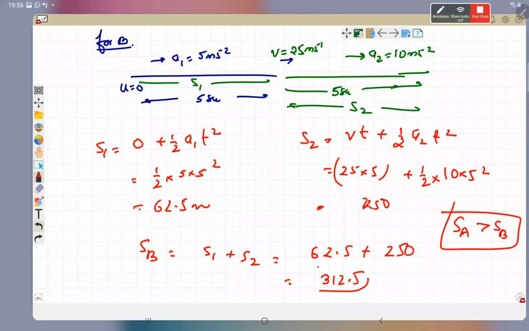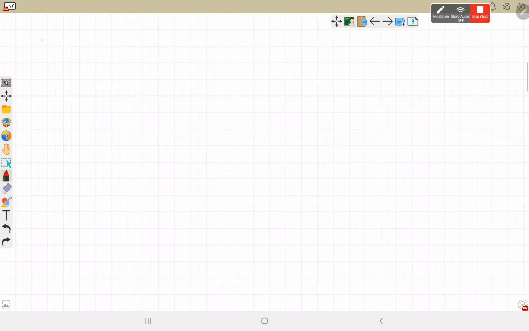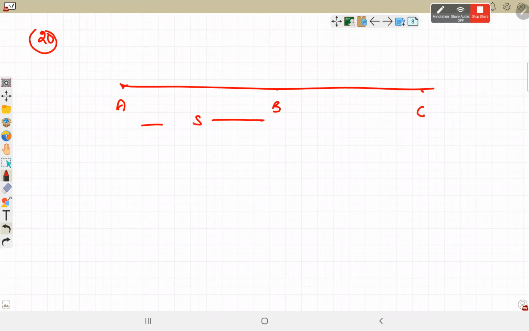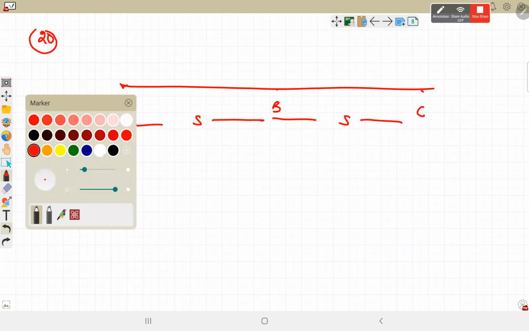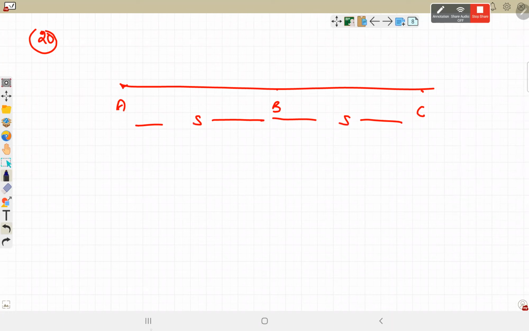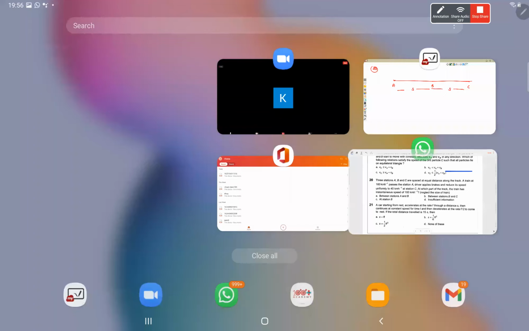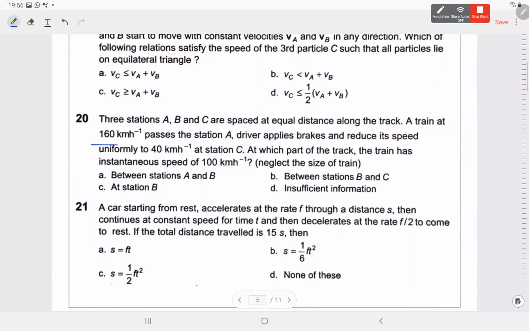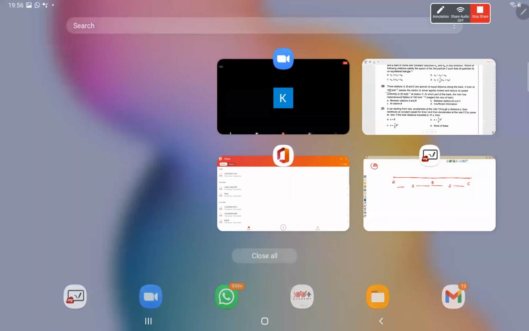So there are two equi-spaced stations, A, B, and C. So he has uniformly applied the brake and changes the speed from A to C. Started from 160 km per hour and finally it is 40. हमें 100 speed कहाँ पे ये बतानी है.